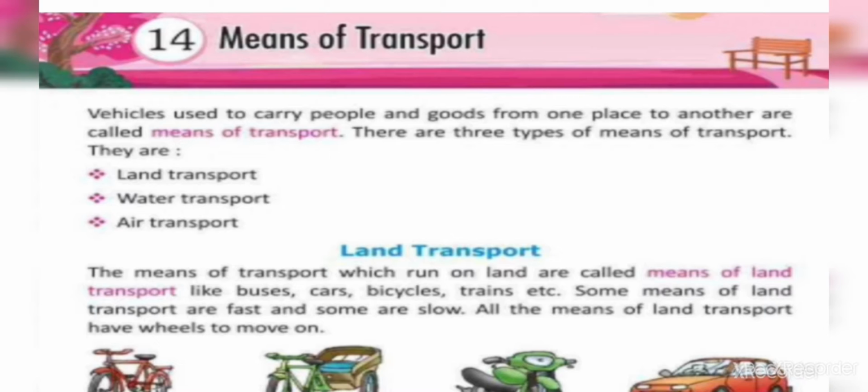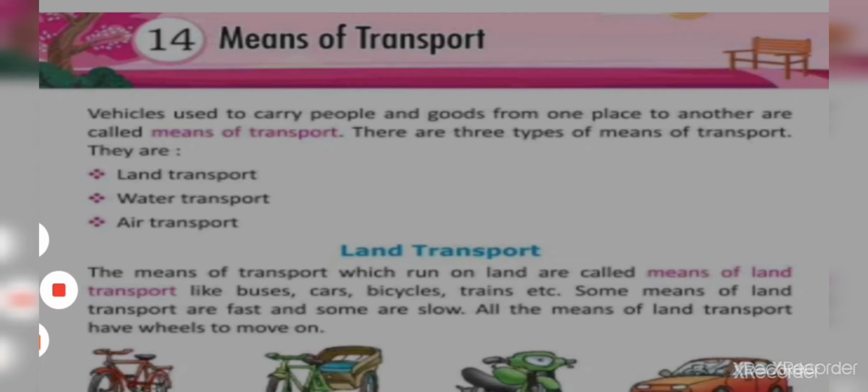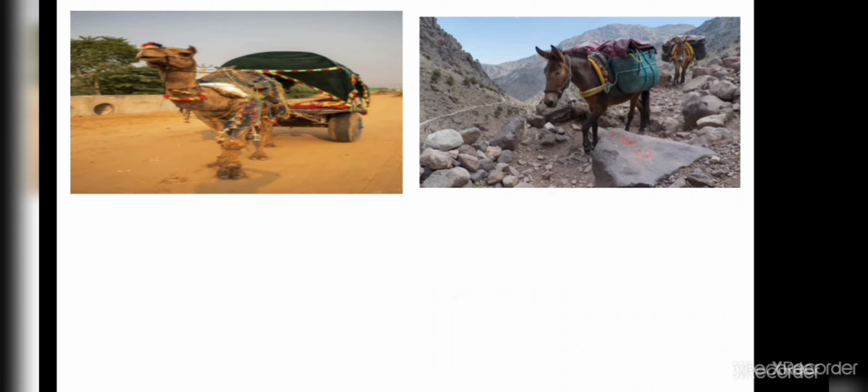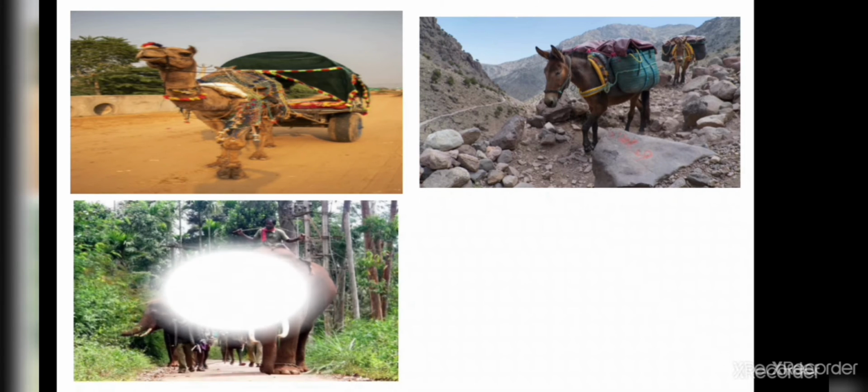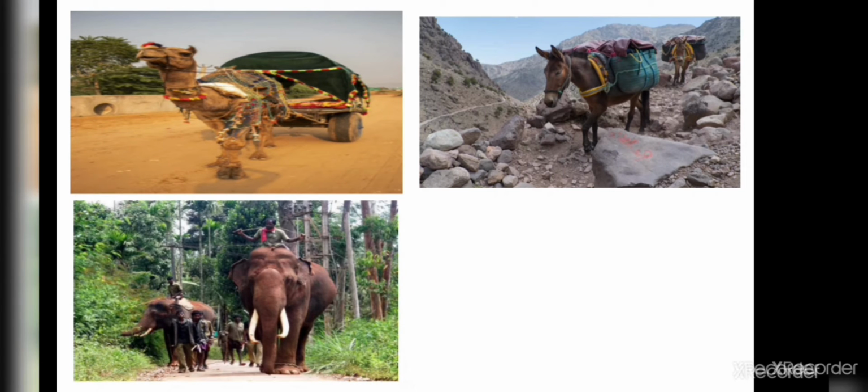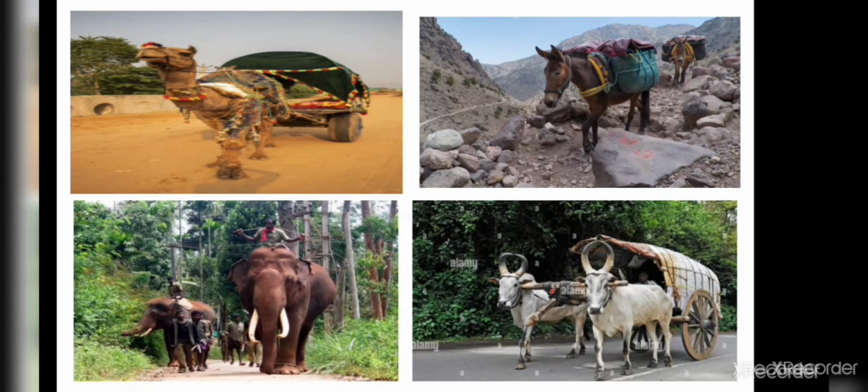Children, do you know earlier people used only animals as means of transport. Nowadays, still animals are used somewhere for transportation. Like in desert, camels are used to carry people and goods. In hilly areas, pony and mules are used to carry people and goods. In forest, elephants are used to carry logs and people. In villages, bullock carts are used.